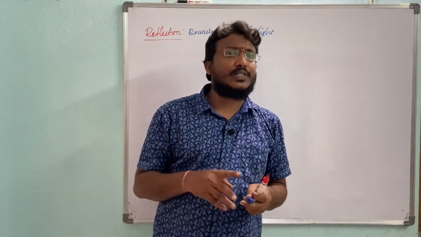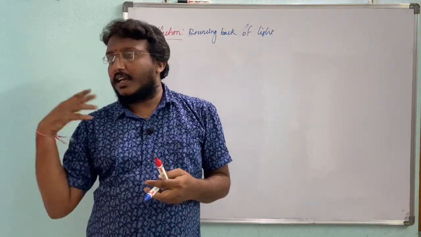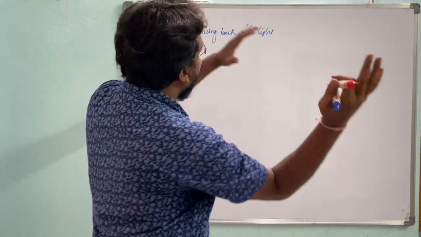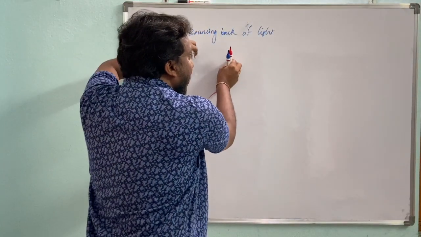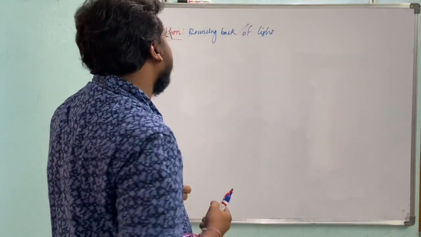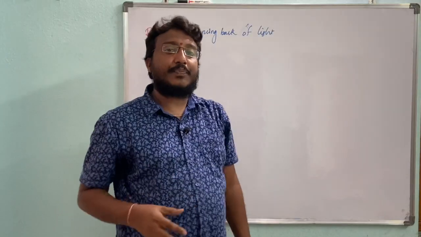It is a most important phenomenon; the objects which we are seeing, we see by reflected rays only. When light falls on the board, the incident rays strike the board, and after striking, the reflected rays reach our eyes, then only we can see the board.